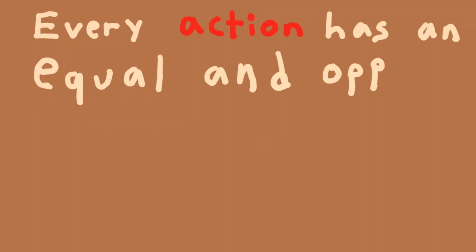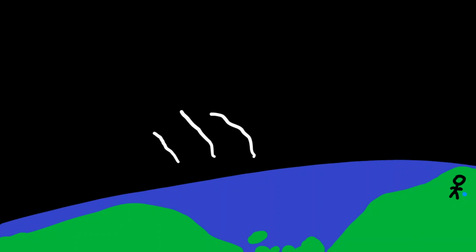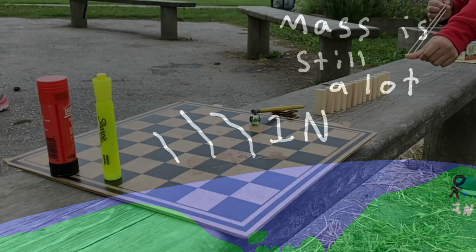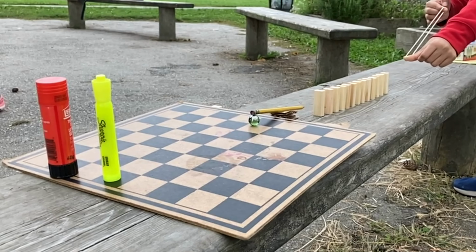His third law shows that every action has an equal and opposite reaction. For example, the action of bouncing this volleyball causes the earth to push back on it with a tiny bit of acceleration. However, the Earth's mass is still an insane amount, which results in an equal force by the Earth and the volleyball. Now let's look at a couple examples with Newton's laws.